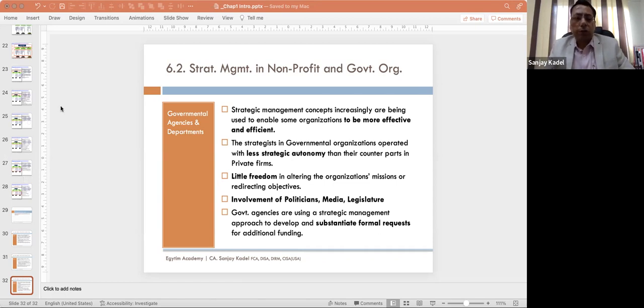For such a purpose, we have certain models. First, we'll see model number 1, the BCG growth share matrix. The BCG growth share matrix involves two factors based on which this chart will be developed. One is the market growth rate, which you put on the y-axis. On the x-axis, we have relative market share. Market growth rate can be low or high, and the relative market share of that particular product or business can be low or high. Now you start with first, high market growth rate and low market share.